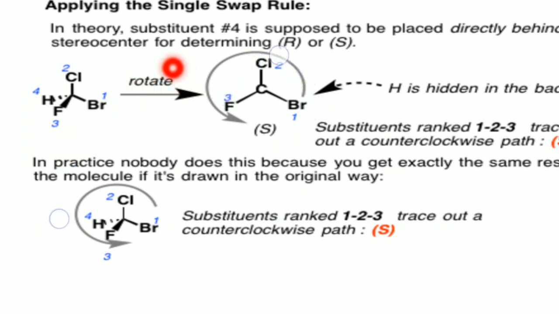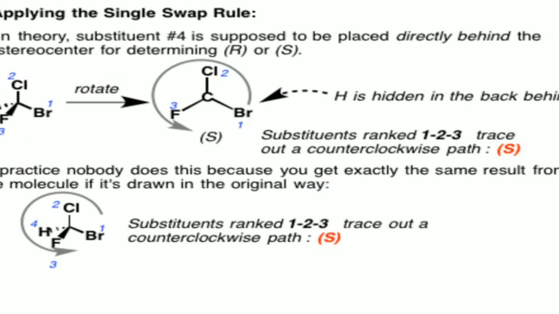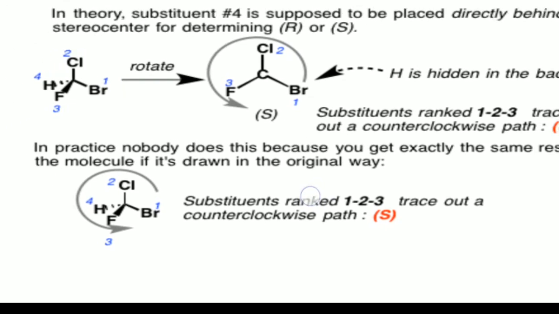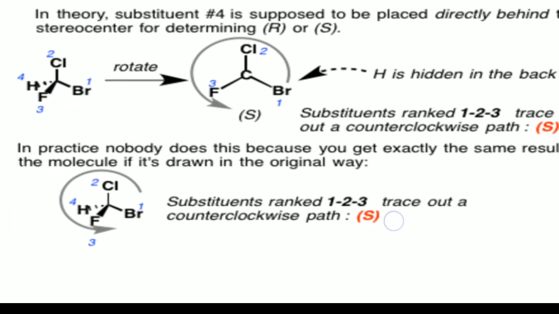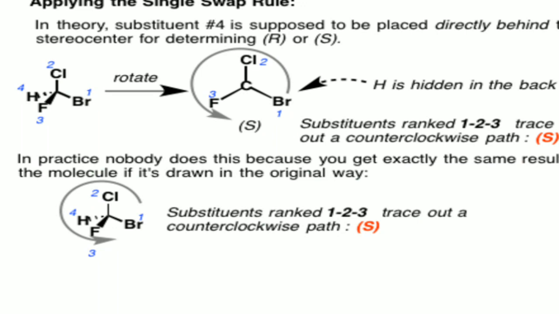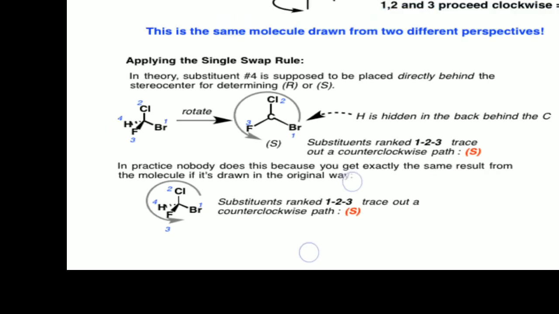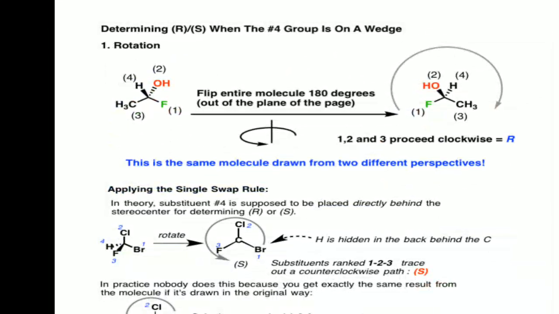The assignments of priorities 1, 2, 3 are present in an anti-clockwise direction. Anti-clockwise means a counterclockwise path, that is S configuration. In practice you get exactly the same result from the molecule drawn in the original way. Okay, this is about the single hiding of the least priority group to assign configuration.